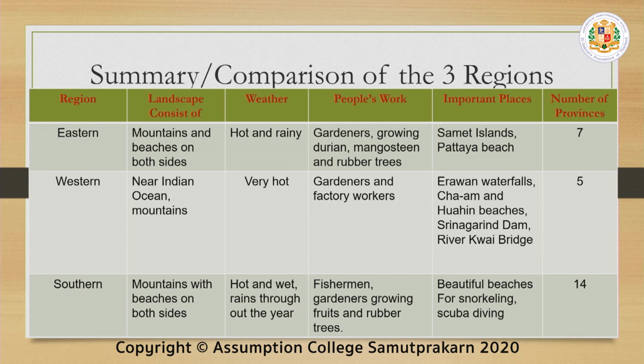Now, if you are to compare these three regions, you may pause the screen and watch the important details.